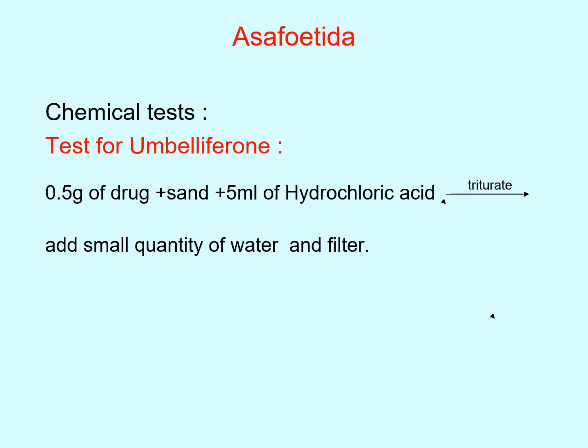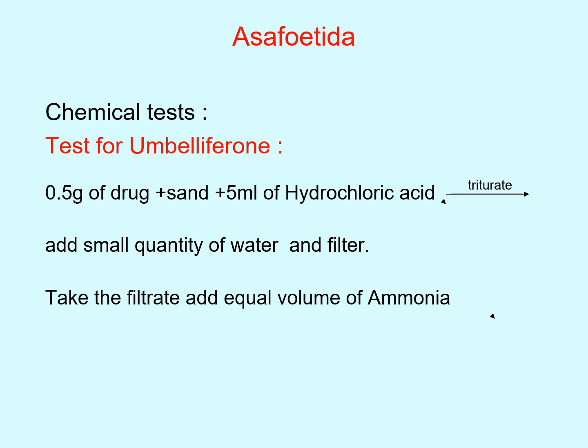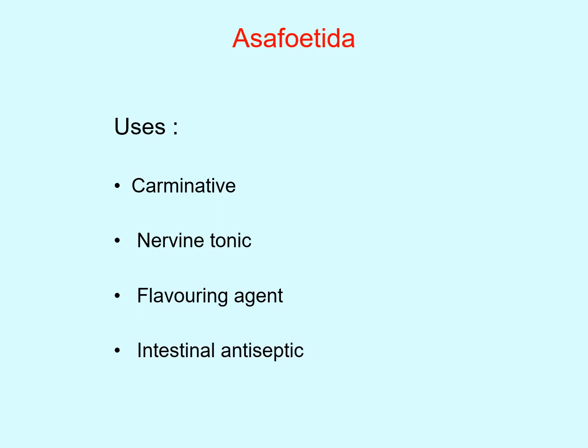In this test, 5 gram of drug is mixed with sand and 5 ml of hydrochloric acid. Triturate it in a mortar, add a small quantity of water and filter. Take the filtrate and add an equal volume of ammonia, and we will get blue colored fluorescence. Asafoetida is used as a carminative, nerve tonic, flavoring agent and as an intestinal antiseptic.